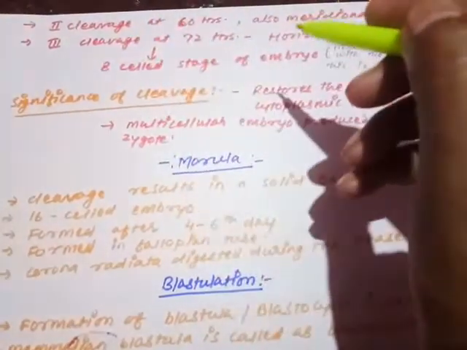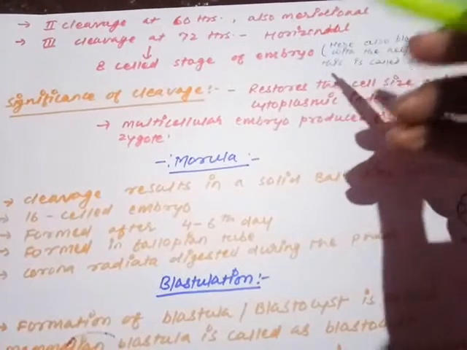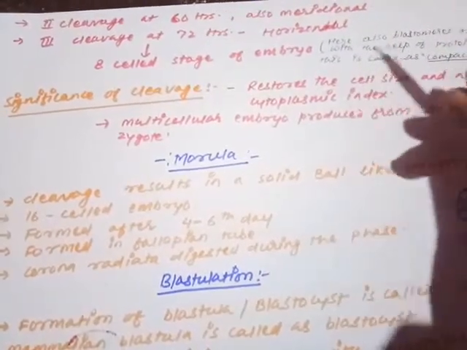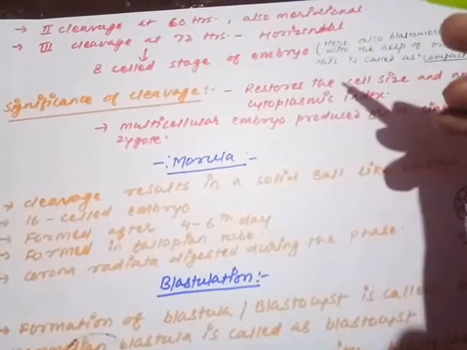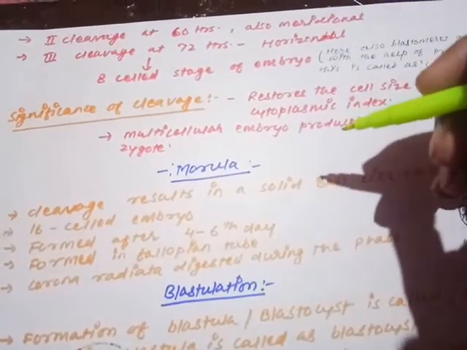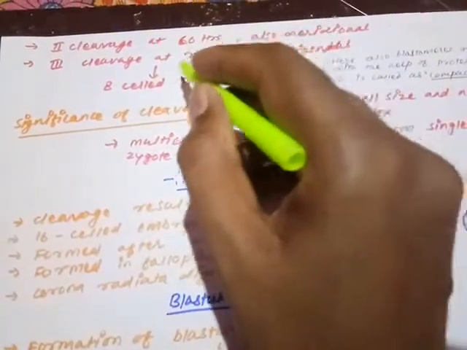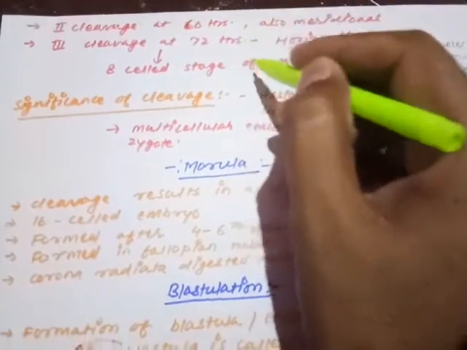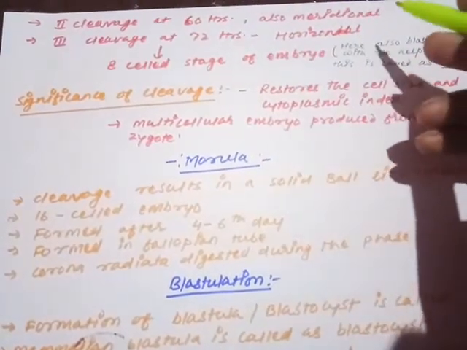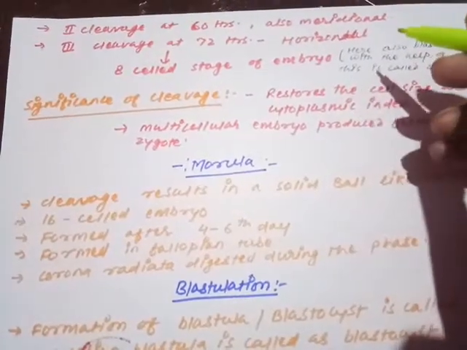First one at 30 hours, second one will complete at 60 hours. Both of them are meridional, but they are opposite to each other. Means what? If one plane is running from the left side, the other one will run from the right side. The third cleavage is completed at 72 hours, and that cleavage occurs horizontally, perpendicular to the previous one, or at a right angle to the previous one.